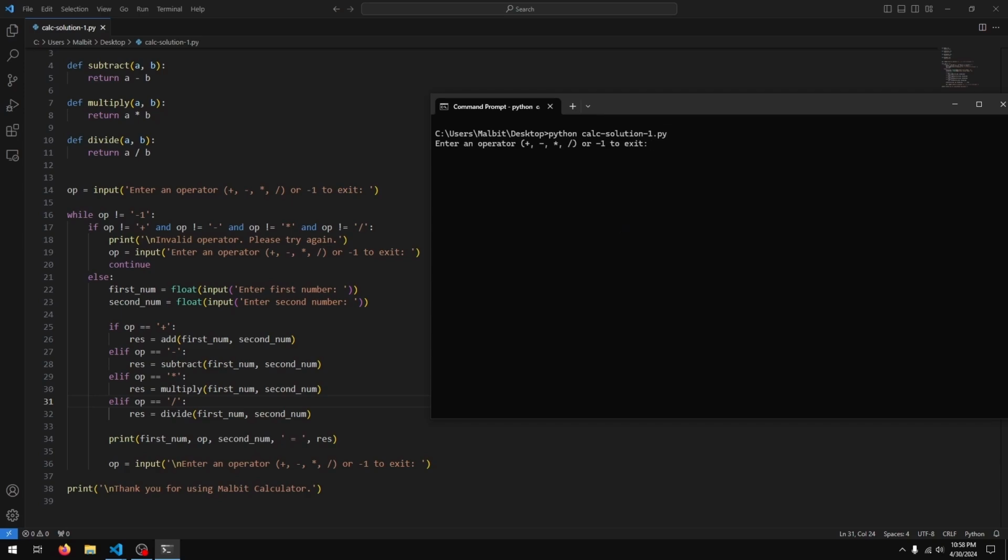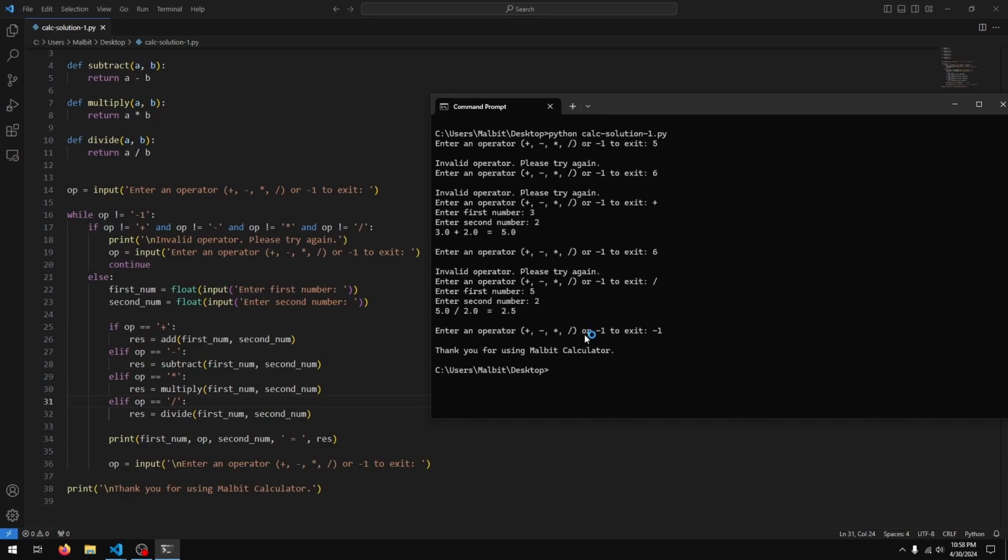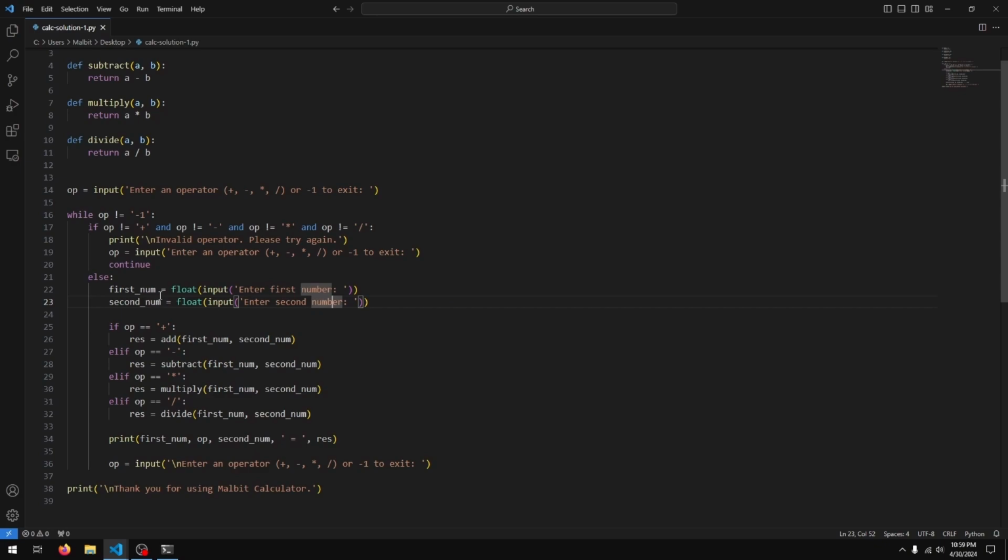If I run my code, let's enter an operator. Let's enter 5 for the operator. We get invalid operator, please try again. Let's enter 6, once again invalid, so let's enter plus. First number 3, second number 2, we got 3 plus 2 is 5. Let's enter an invalid operator, same thing, we got a message, so let's enter divide. 5 divided by 2 is 2.5, and it keeps going until I enter -1, at which point it says thank you for using the calculator. Now this is great, it works.